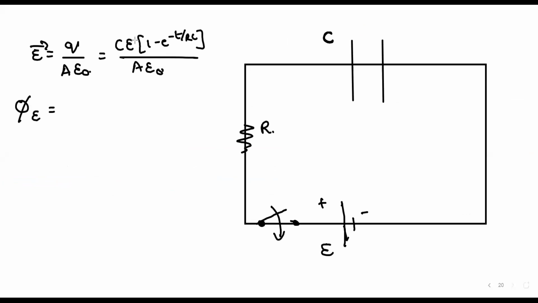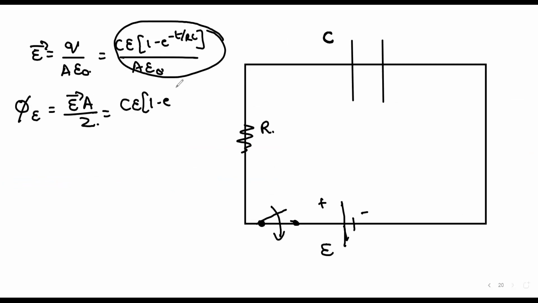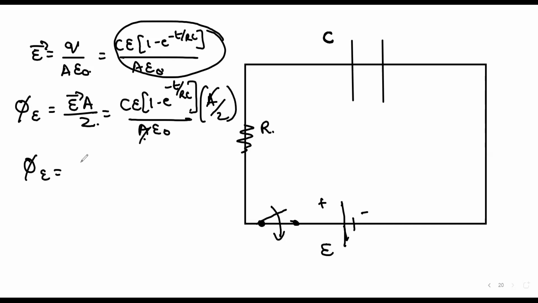So we use flux is equal to E into A by 2. Substitute E: CE into 1 minus e power minus t by RC, by A epsilon naught, into A by 2. A gets cancelled. We get phi e as CE into 1 minus e power minus t by RC, by 2 epsilon naught.